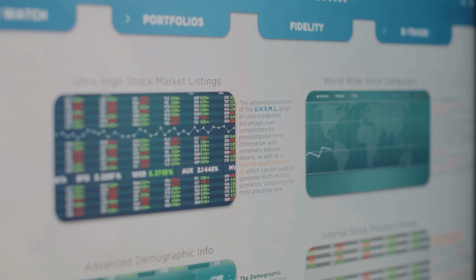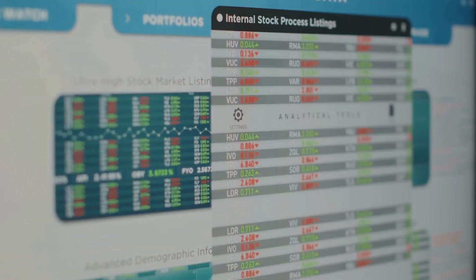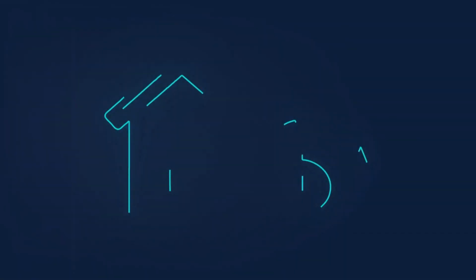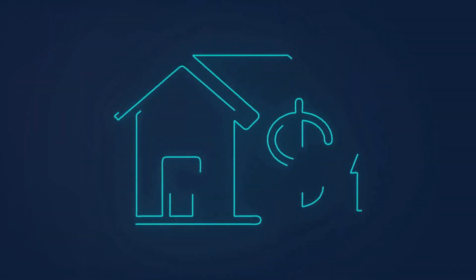From real estate crowdfunding and REITs, which are real estate investment trusts, to online marketplaces that allow you to buy rental properties or shares in real estate, there are endless opportunities for beginner and seasoned investors alike.